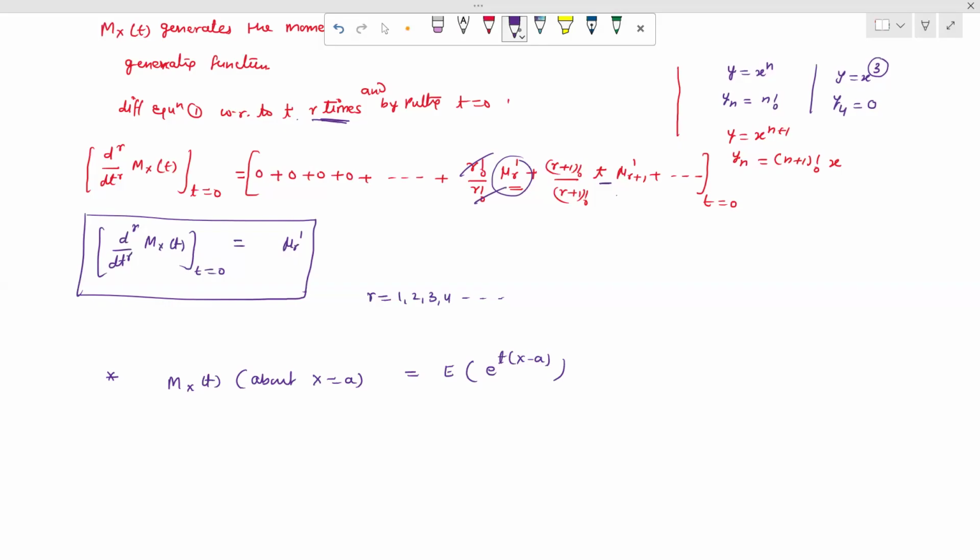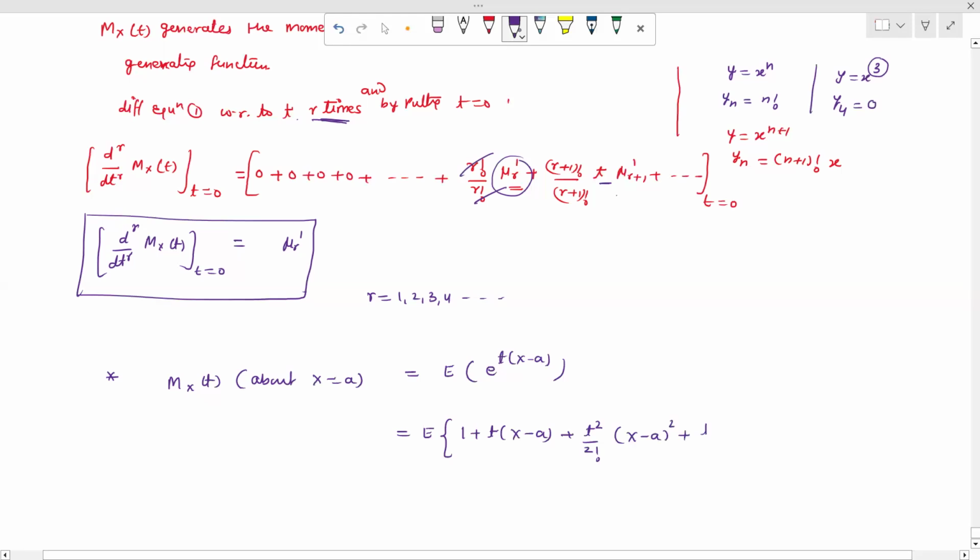So when we expand this, this can be written as expectation of 1 plus t into (x minus a), again we use the expansion, plus t square upon factorial 2 into (x minus a) whole square plus t cube upon factorial 3 into (x minus a) whole cube plus and so on. Next term will be t raised to the power r upon factorial r into (x minus a) raised to the power r, plus and so on.